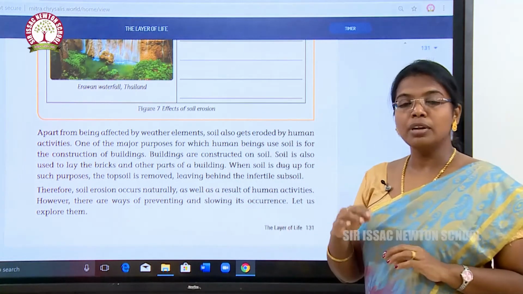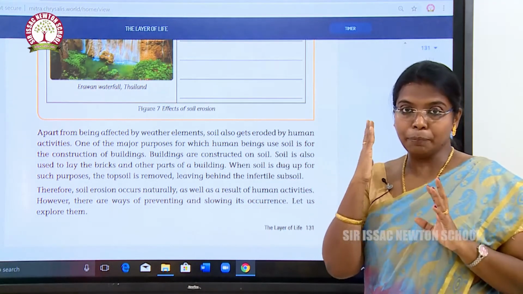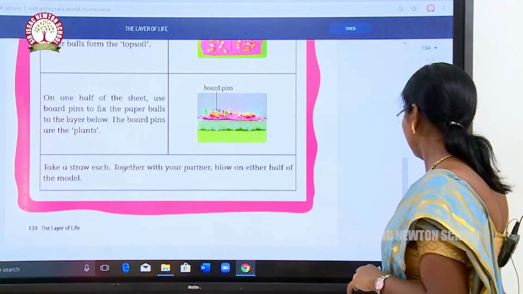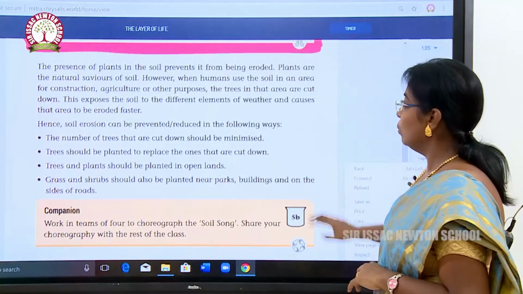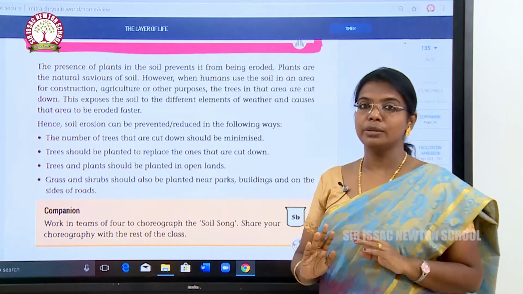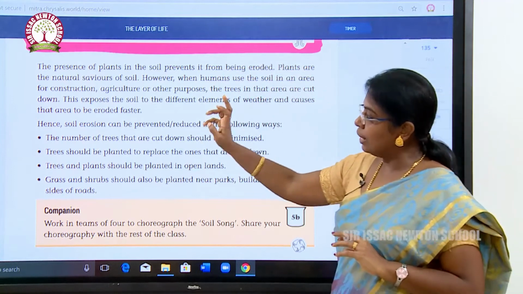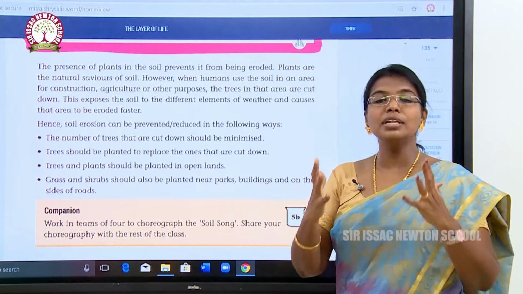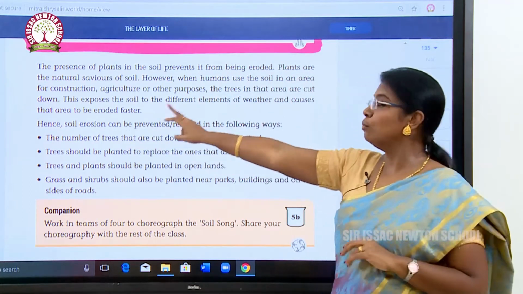Let us explore them. Now we are going to see how soil erosion is prevented. Some activities are given here, children, and after coming to school we will do this. First, the presence of plants. Presence of plants in the soil prevents it from being eroded. Plants are the natural saviors. If we plant more trees, it will save us from soil erosion. Plants are the natural saviors of soil.